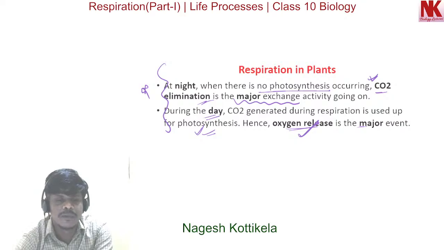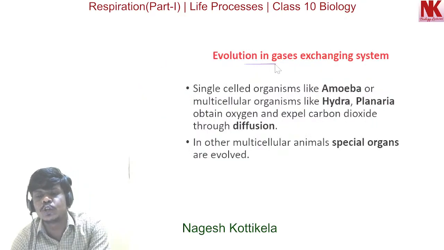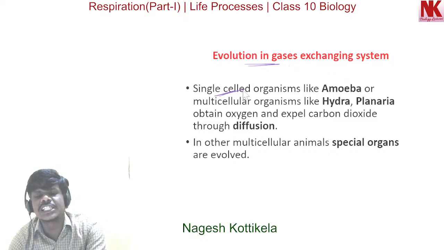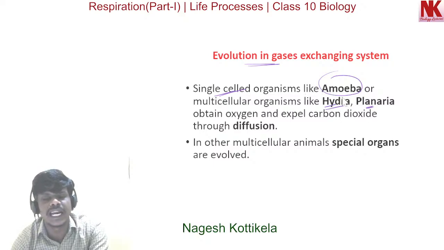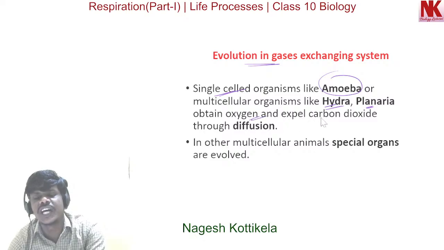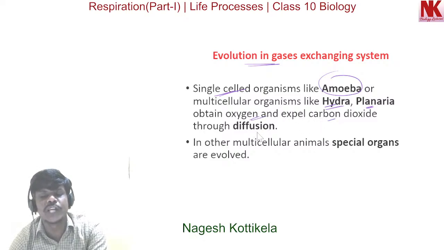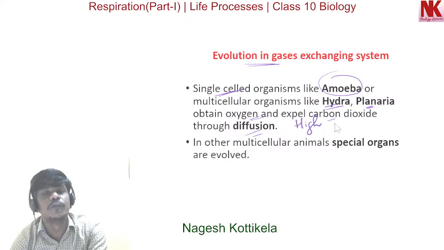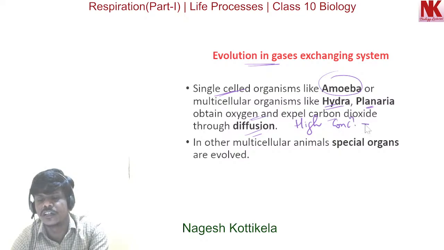Now moving to the next, here, evolution in gaseous exchanging systems. Single-celled organisms like amoeba, or multicellular organisms like hydra and planaria, obtain oxygen and expel carbon dioxide by the diffusion process. Diffusion is nothing but gaseous molecules spontaneously moving from high concentration to low concentration.